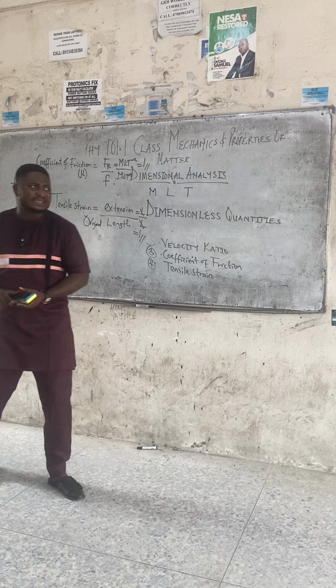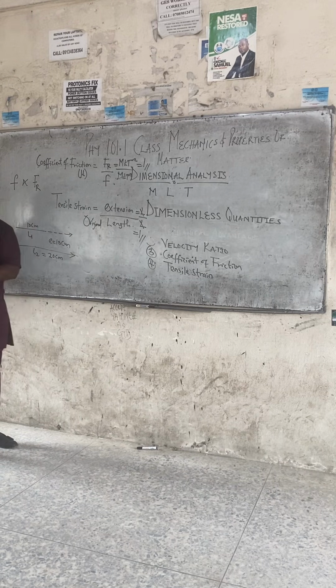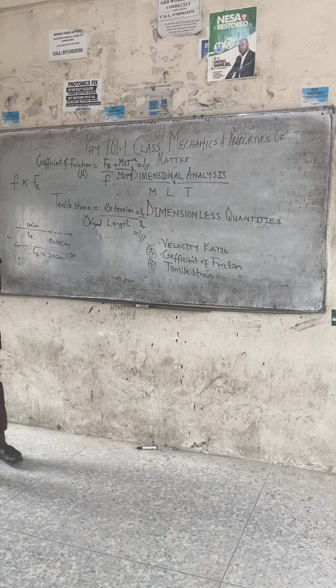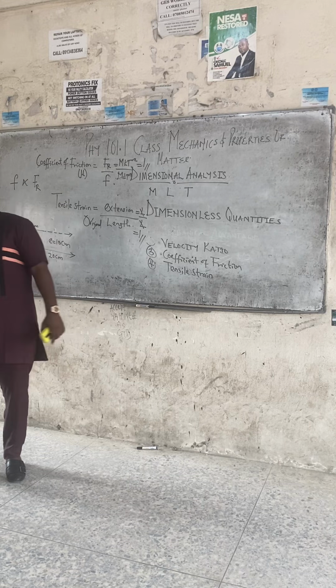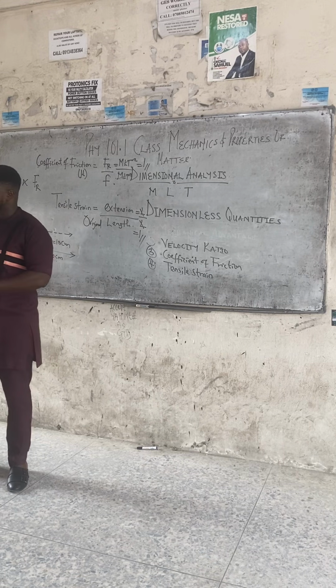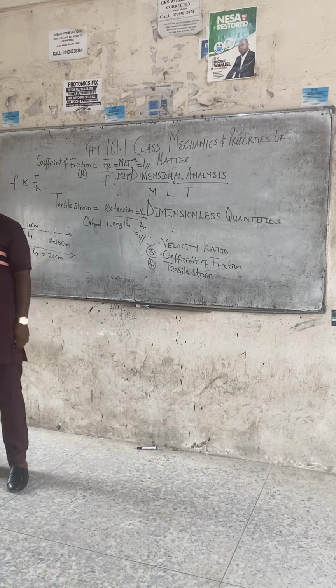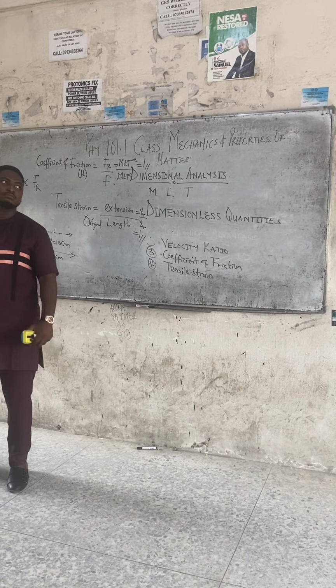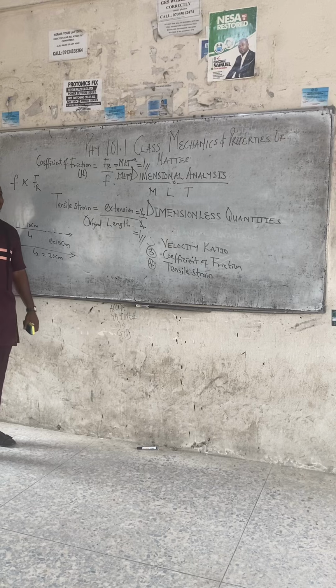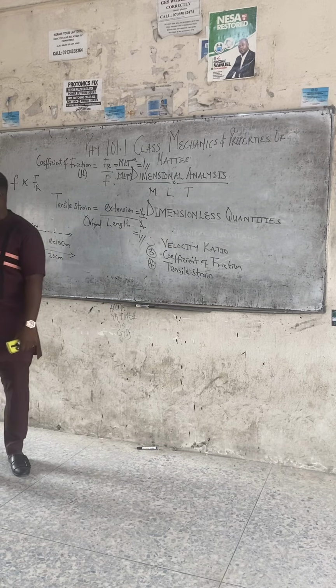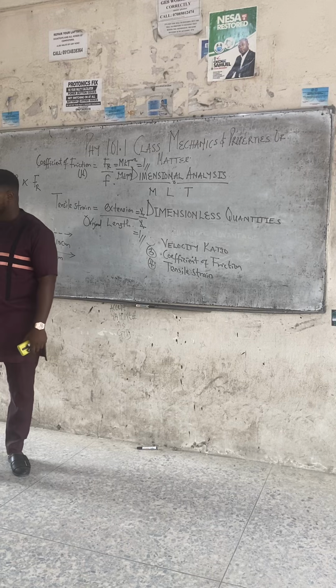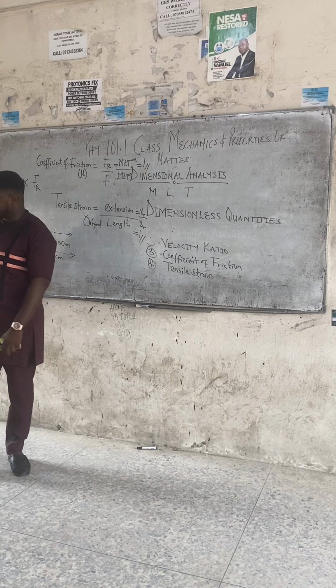Next thing we want to look at is quantities with similar dimensions. You have a question? Yes, coefficient of static friction is a type of coefficient of friction. We have two types of friction, static and dynamic. Static friction is friction of a body at rest. Dynamic friction is friction of a body in motion, also called kinetic friction. Do you understand? Because for a body to even be at rest, friction plays a role, and for a body in motion, friction plays a role. So we have static friction and we have dynamic.